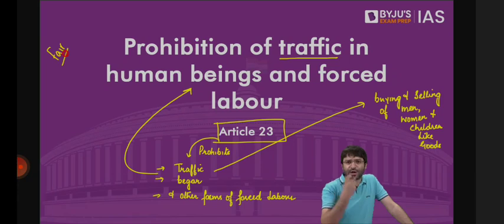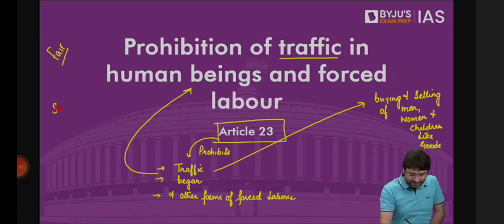For example, if you have watched that movie Gladiator, Oscar award-winning movie, Russell Crowe, where these men were being auctioned, who gets to take this individual? This individual will be given to the highest bidder. The manner in which you buy, sell goods, in the same manner, if you buy, sell men, women, and children, this is traffic, this is exploitation, and this is prohibited under Article 23.